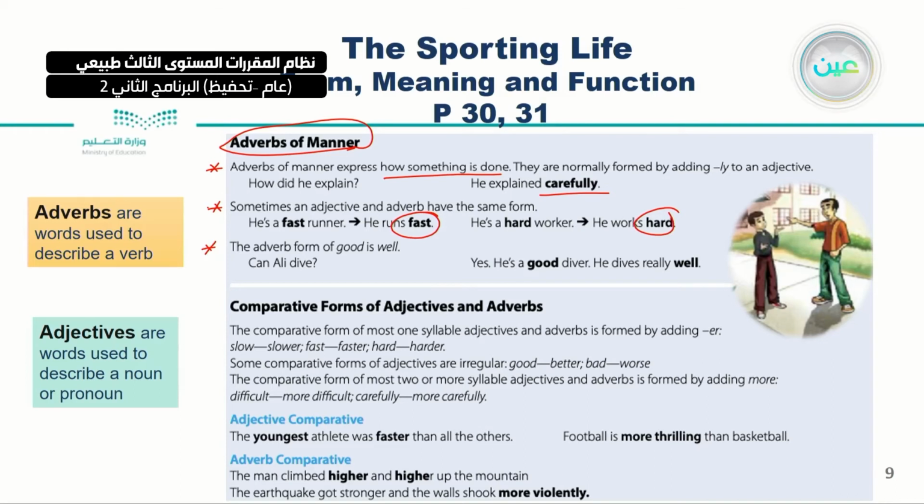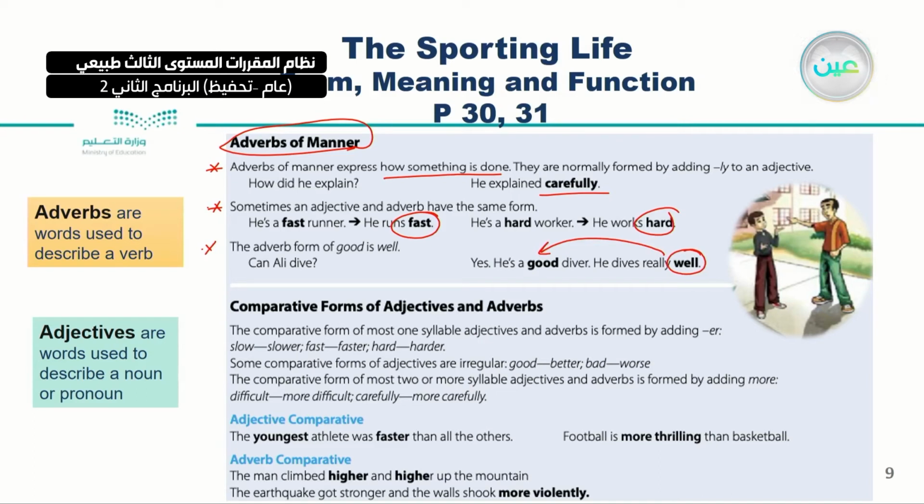For example, can he drive? Yes, he drives very well. He's a good driver, and he drives really well. So well is taken from good, it is the adverb of good.